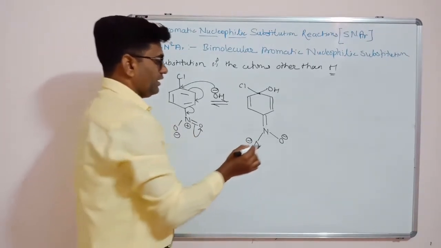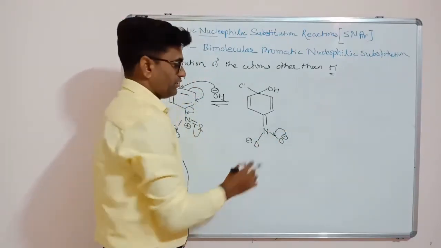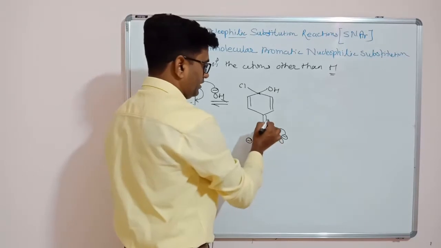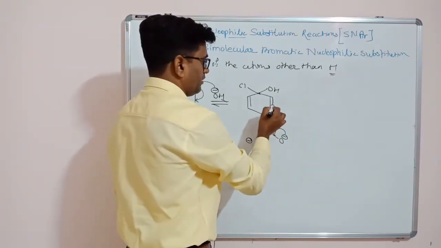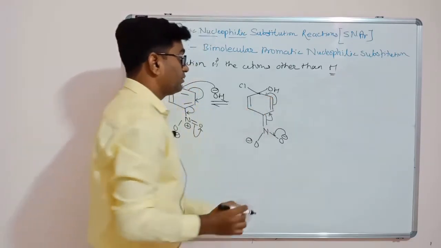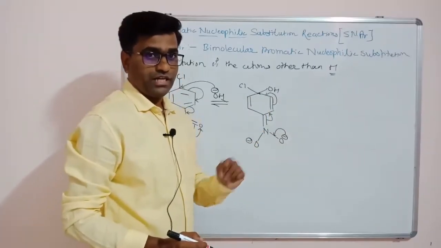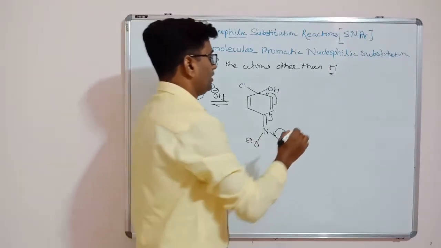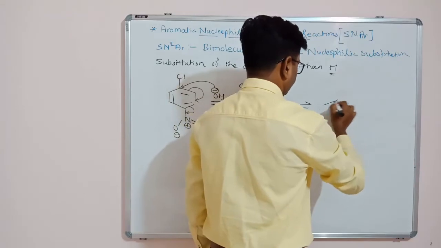Then what will happen? This negative charge comes back inside, so the nitrogen oxygen bond will be double. This pi bond shifts over here, this pi bond shifts over here. So one of the bonds has to break now, either Cl minus or OH minus. As we know, Cl minus is a good leaving group. So we will get this product,